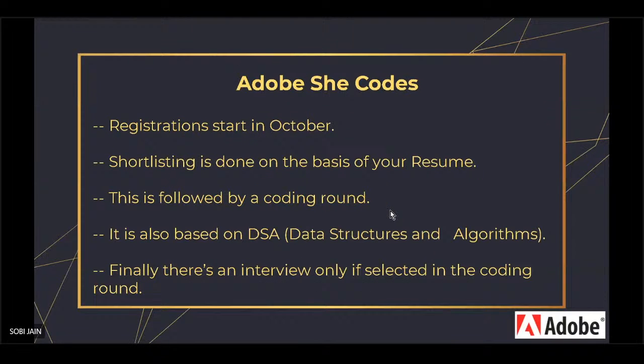So I'll start with She Codes. Its registration starts in October, and for this, shortlisting is based on your resume. It won't ask in your resume what all parts of CP you know. It is based on your CPI. Plus, they also see what all projects you have done during your college years. So, in case you get shortlisted, then it is followed by a coding round.